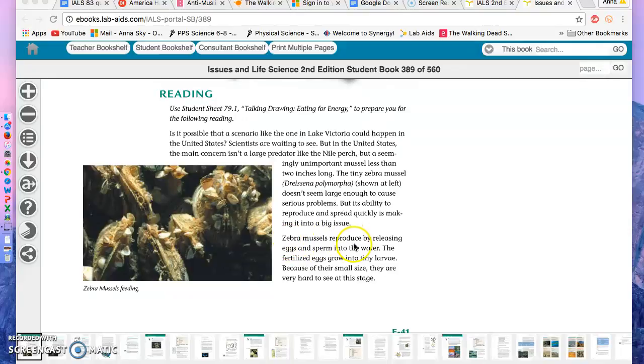Zebra mussels reproduce by releasing eggs and sperm into the water. The fertilized eggs grow into tiny larvae. Because of their small size, they are hard to see at this stage.